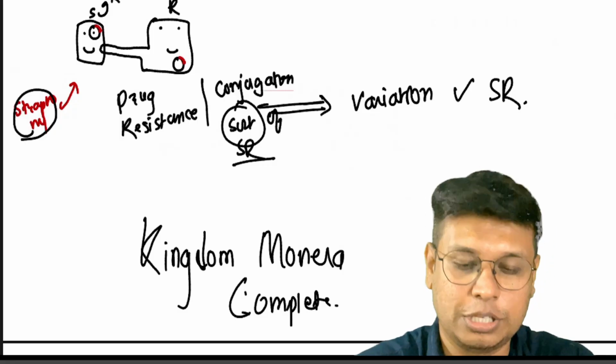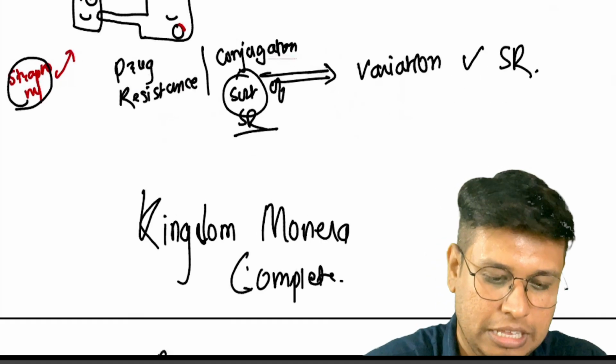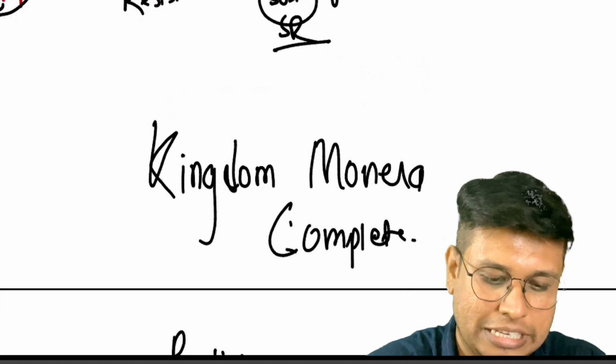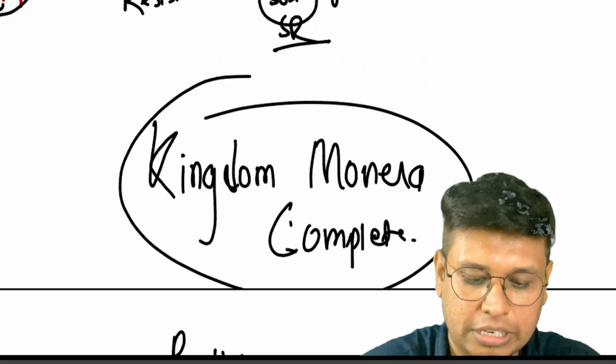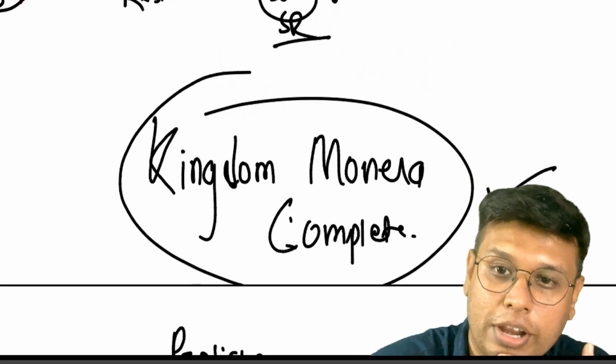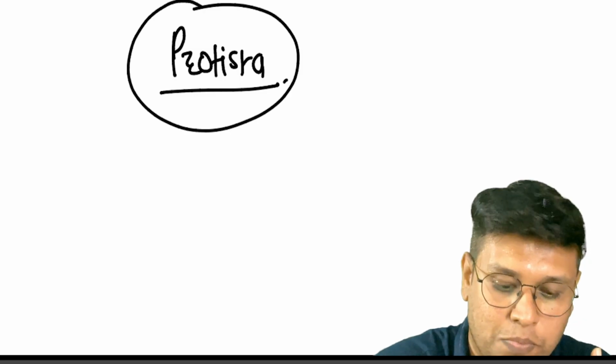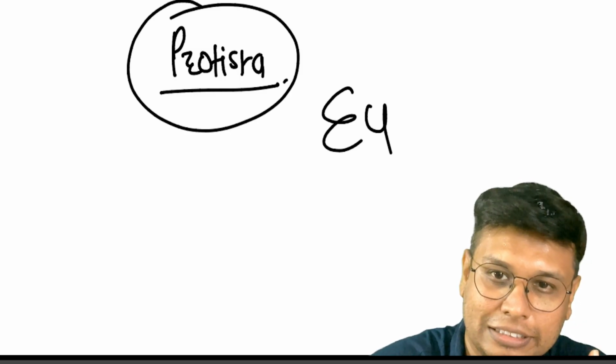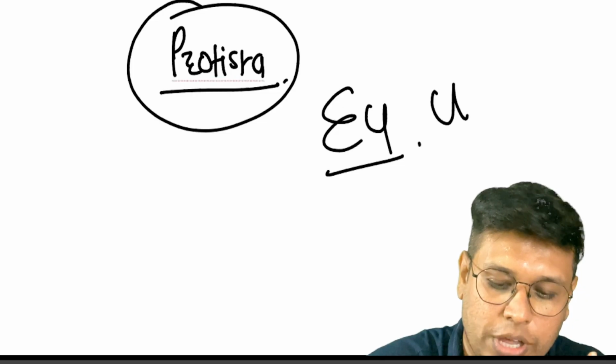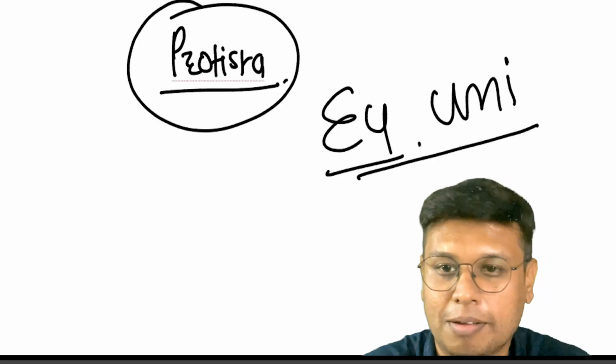Okay, so see you in the next lecture. We have completed kingdom Monera, and then we will see the Protista, again a eukaryote unicellular kingdom.